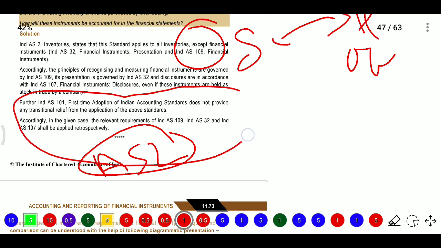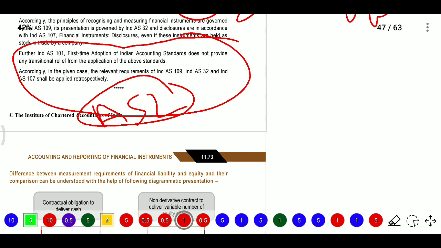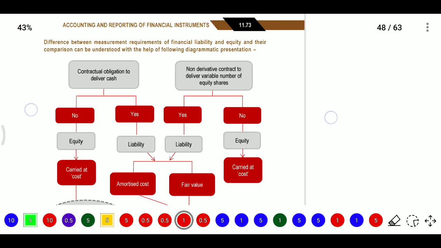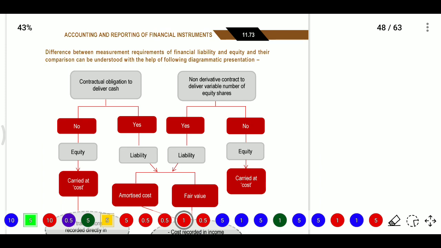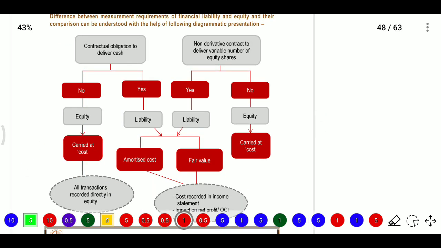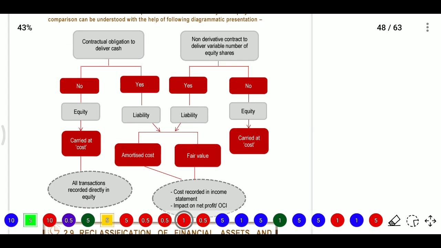So the transitional relief for the application of the above standard is not provided. So they will calculate the values retrospectively. Next, the difference between the measurement requirements of financial liability and equity, and their comparison, can be understood with the help of the following diagram.